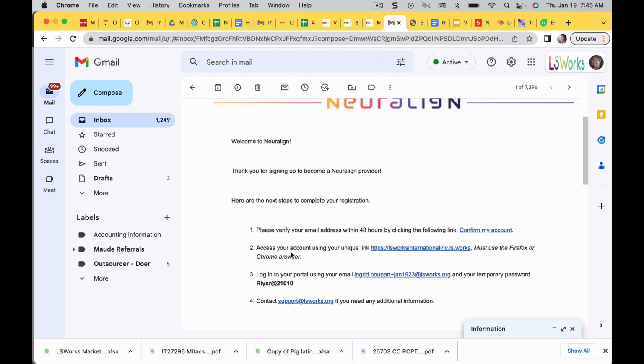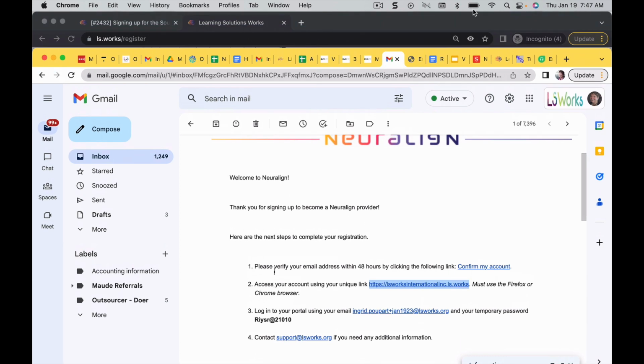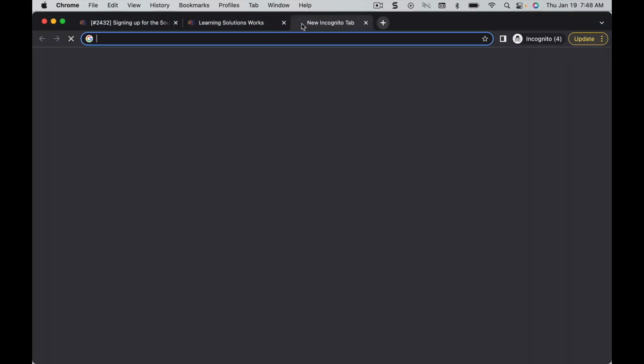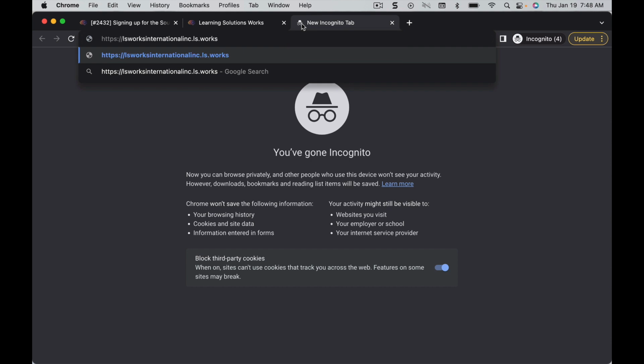And then whatever the link is here for you will be what you sign into after, where your email address and your temporary password. So let's go and see what that looks like. So now what you'll do is you will take your URL for your portal, and you'll add it here.